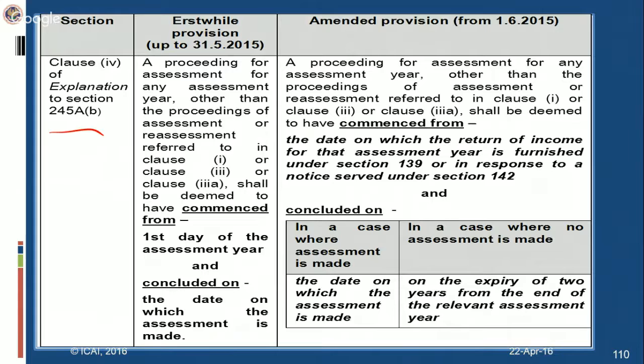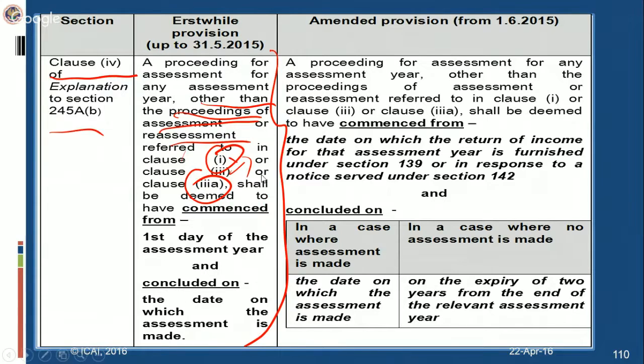Fourth is the residuary clause, which we are now dealing with, in respect of which there is an amendment. This is a residuary proceeding for assessment for any assessment year, other than the proceedings for assessment or reassessment referred to in 1. 1 is reassessment, 3 and 3A are the other 2 cases: search cases as well as an assessment order which has to be passed to give effect to the order of the appellate tribunal or the revision order. This is the proceeding other than these 3 proceedings.